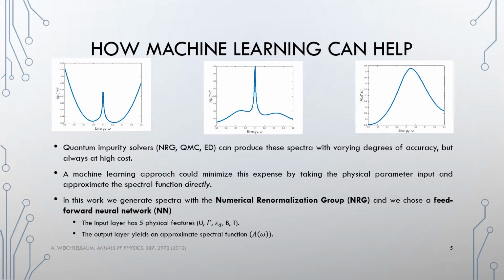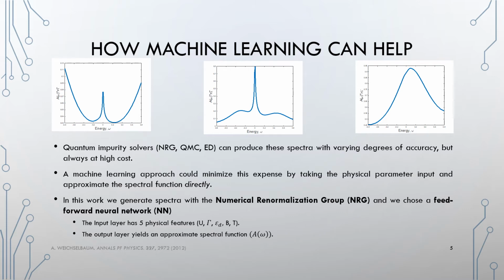The goal here is that a machine learning approach could minimize this very expensive step by taking the same physical input parameters and generate the spectral function directly, or at least a good approximation to it. In this work, we generate the spectra with a numerical renormalization group, or the NRG, as described by Wilson.